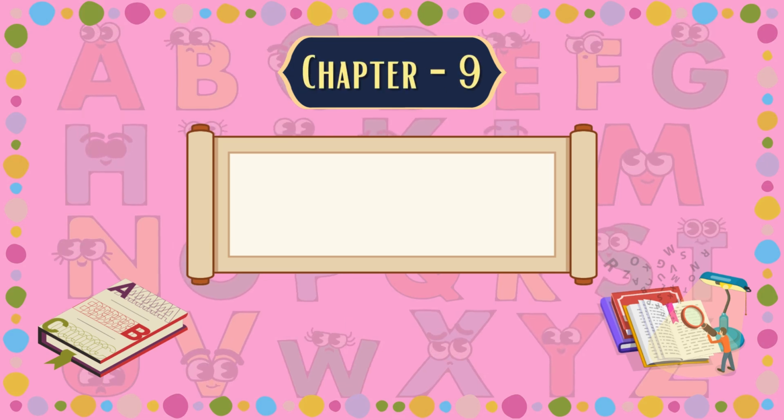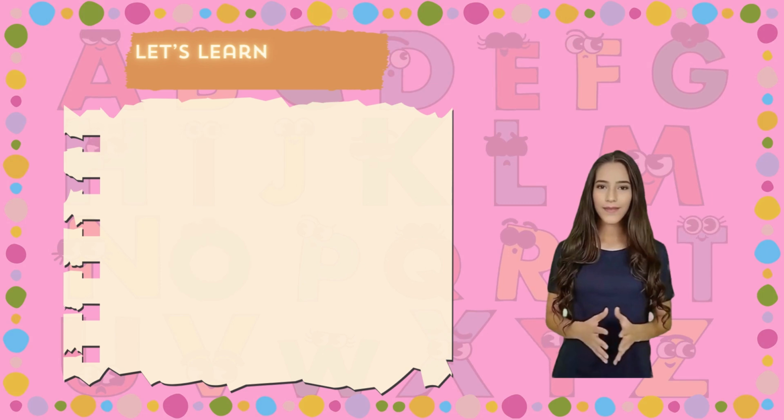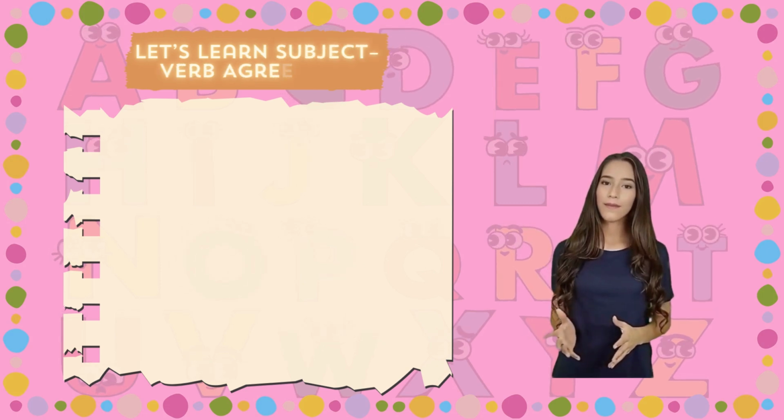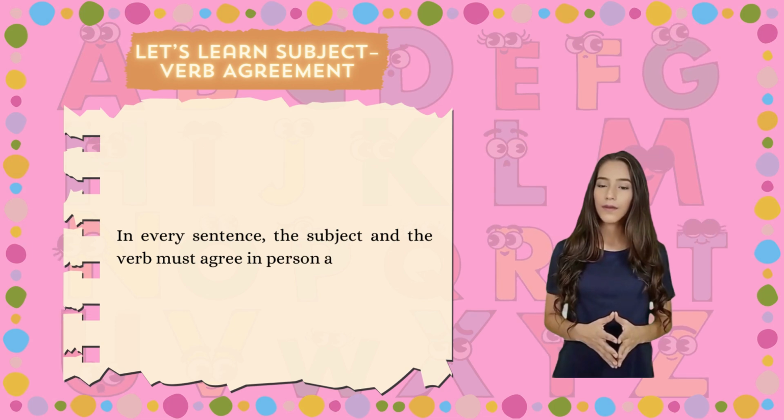Chapter 9. Subject-verb agreement. Let's learn subject-verb agreement. In every sentence, the subject and the verb must agree in person and number.